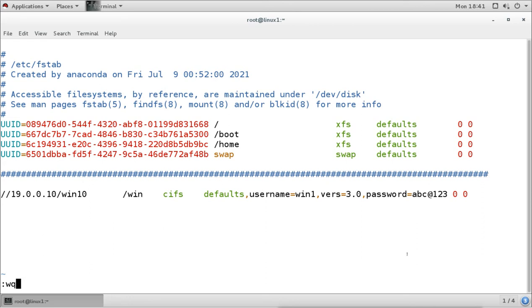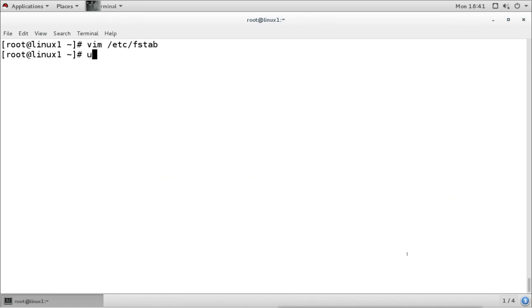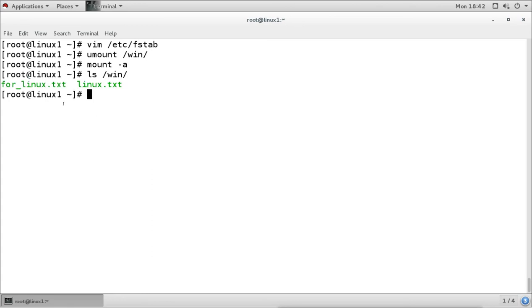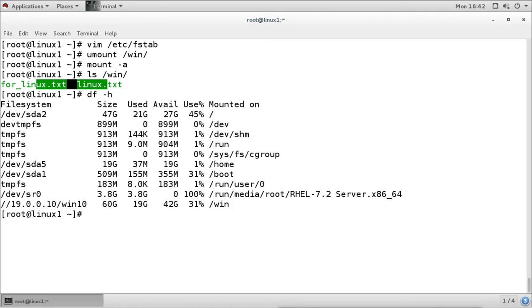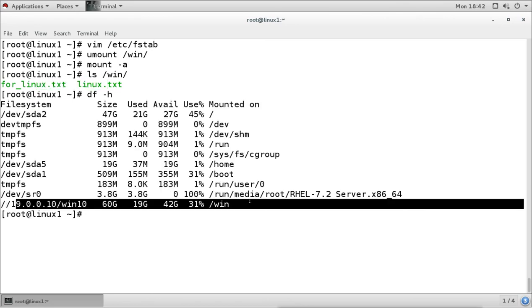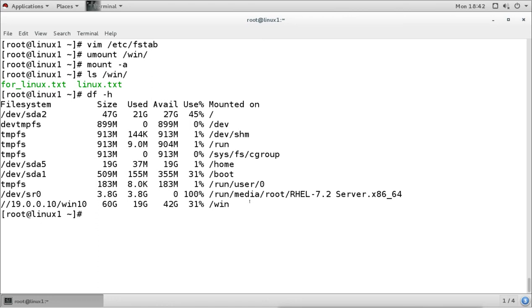We can verify by unmounting first. Unmount the Win directory, and then we'll try to refresh the mount table. Without any error, it has refreshed, and we can check that it is already mounted, and we can see that the files are there. We can see it is mounted. So in the configuration, in the fstab file, we have given the entry like this.